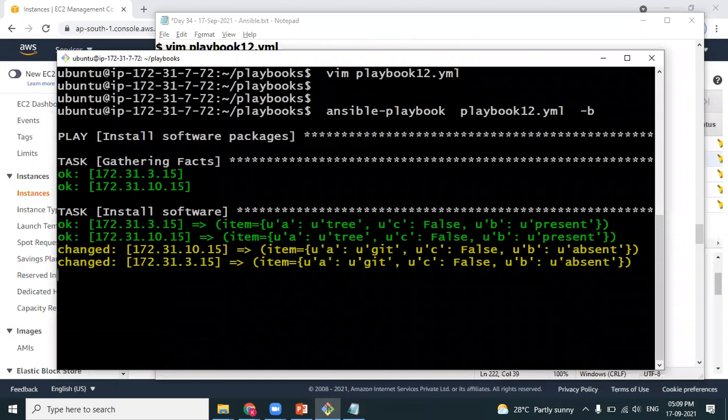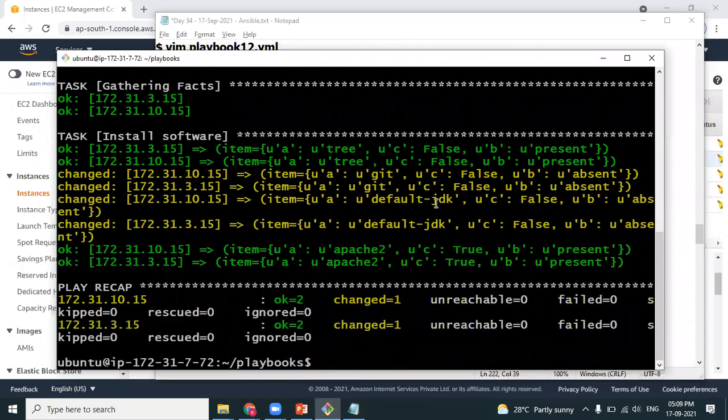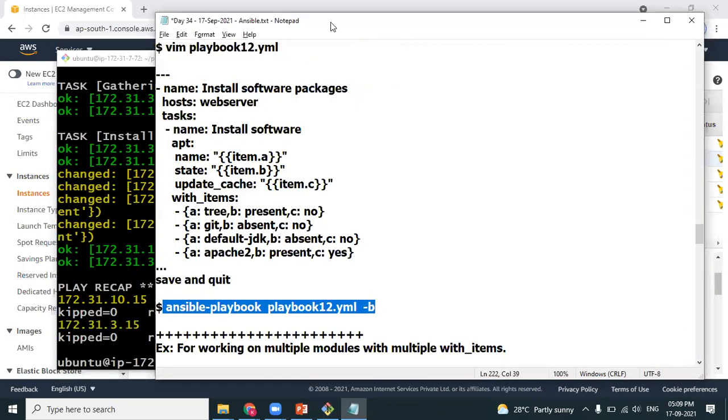You can see it is executing multiple times with multiple variables. Okay, so that's how it happens. This is just an example to showcase that you shouldn't be under the impression that we have to use only one variable within the loop. Within the loop, we also have the option of using multiple variables.